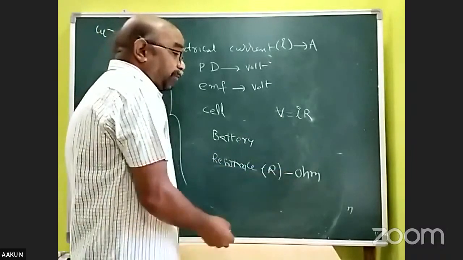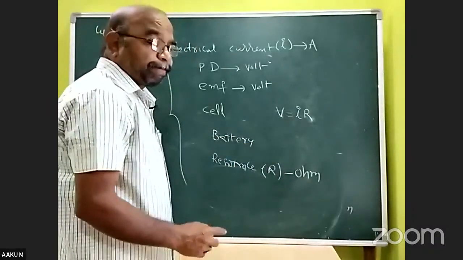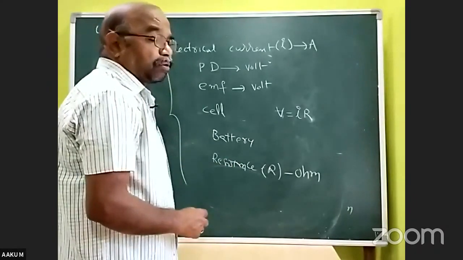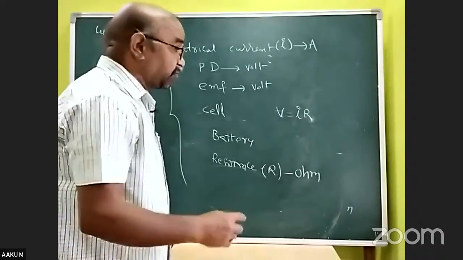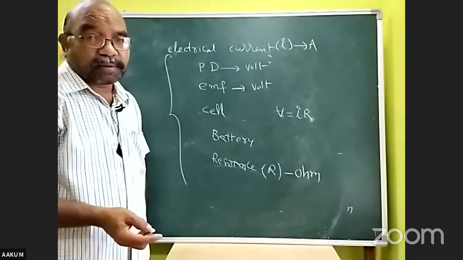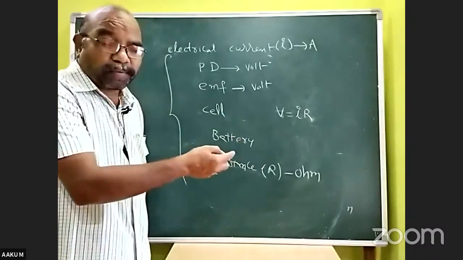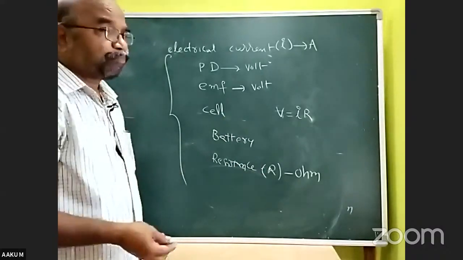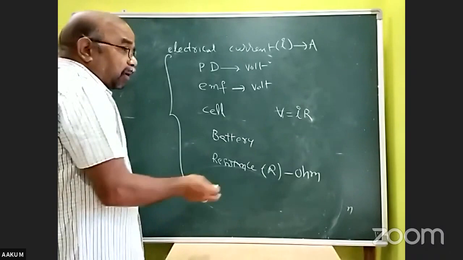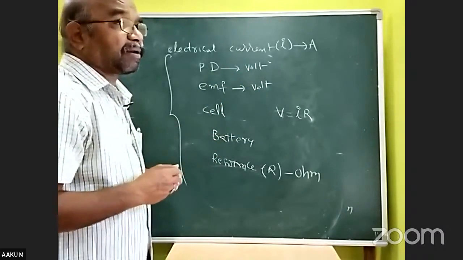We know that electrical current in a conductor is directly proportional to the potential difference between the ends of the conductor. This is called Ohm's law. All these things we came across in the previous classes.